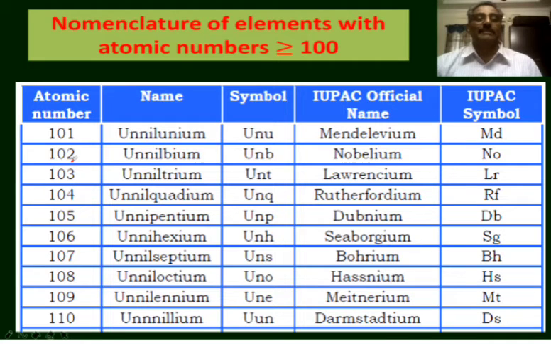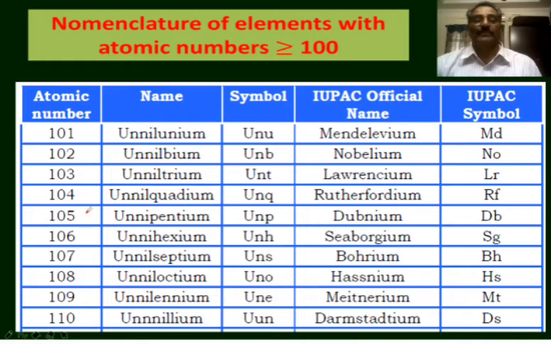The element with atomic number 102, unnilbium, Unb. It was confirmed by the IUPAC as nobelium, and the symbol is No. The element with atomic number 103, unniltrium, Unt, lawrencium, Lr. The controversy was with element 104, that is unnilquadium. The temporary symbol given is Unq, and it was confirmed as Rutherfordium as claimed by the Americans, and its symbol is Rf.